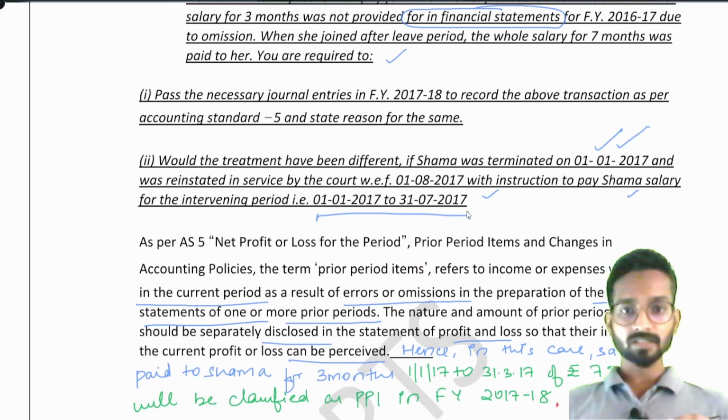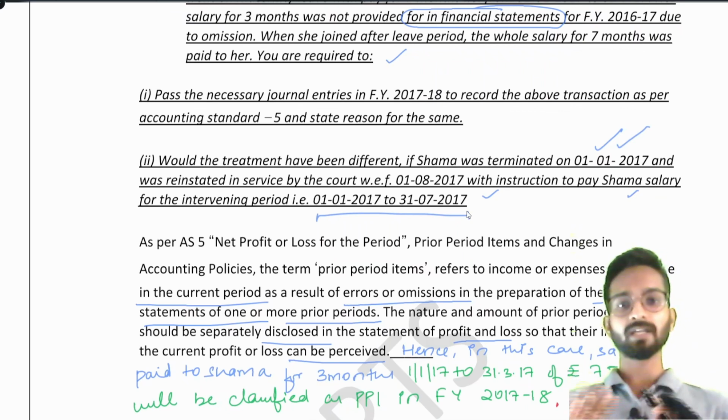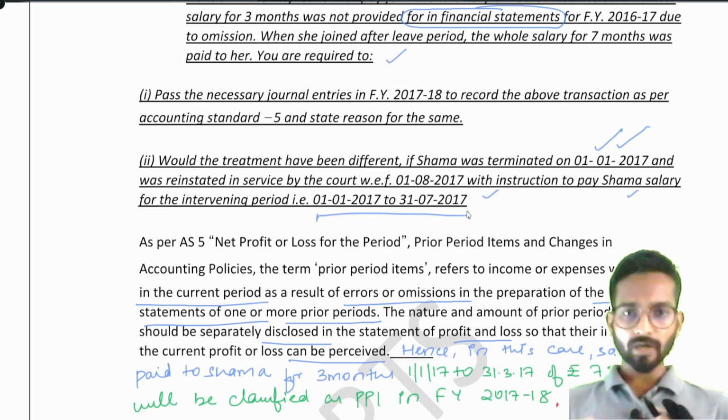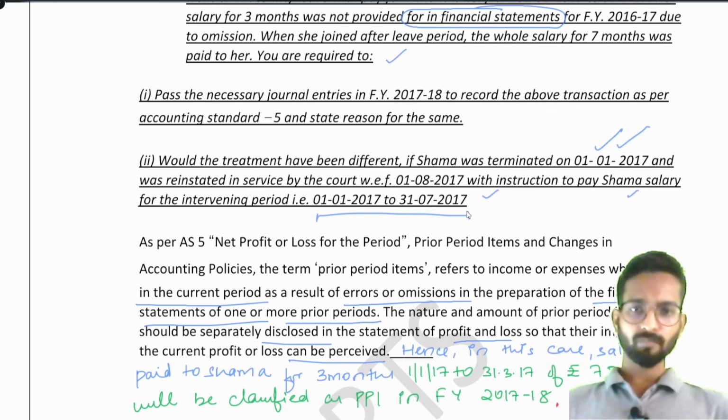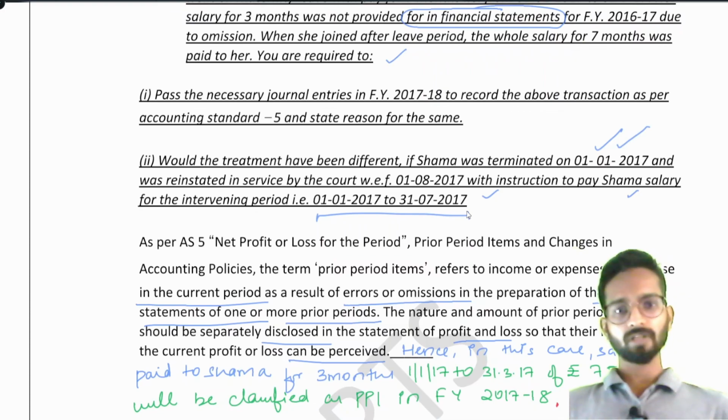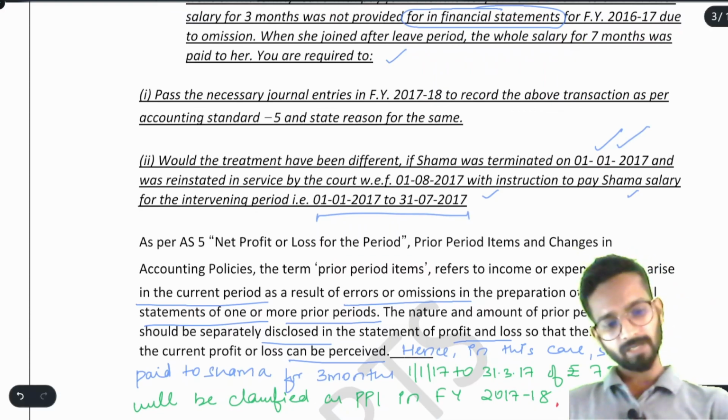So this is the salary expense of that particular year only. We cannot say it was the prior period item. Why? Because there has been no error on the part of the company, because they terminated the employee. She was not the employee, so we will not pay the salary. So there is no prior period item.